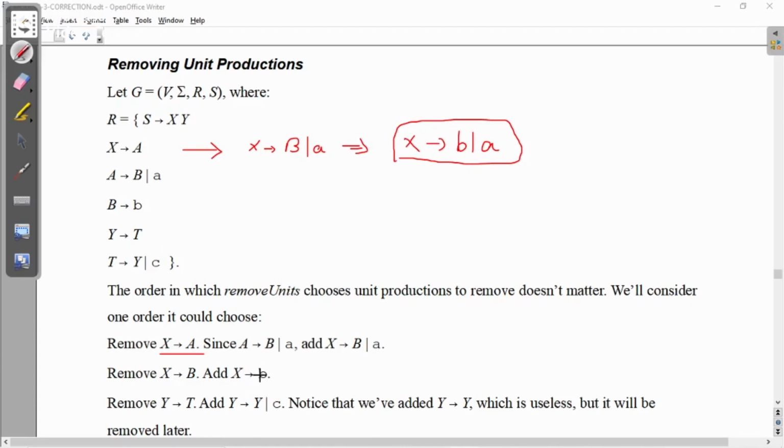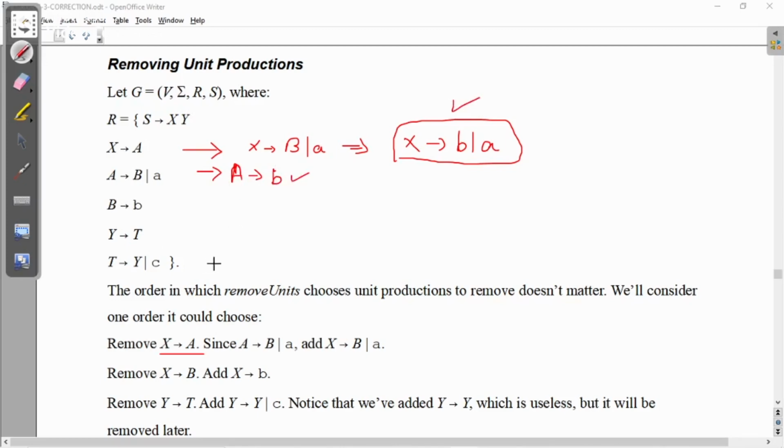Finally, I am going to add X gives B. So this I am going to add. After that, A gives B. What is A gives B? I cannot add A gives B, so I will remove A gives B. What is B? Substitute B in place of B's production. So that is A gives B. So add A gives B. This one you can add.